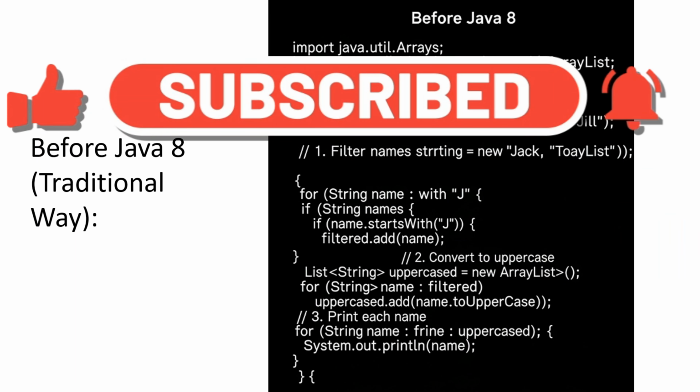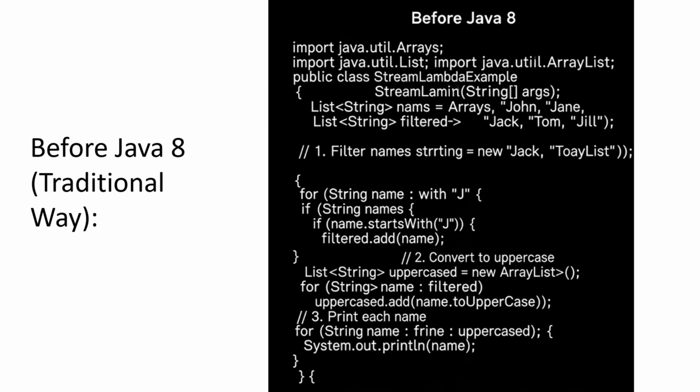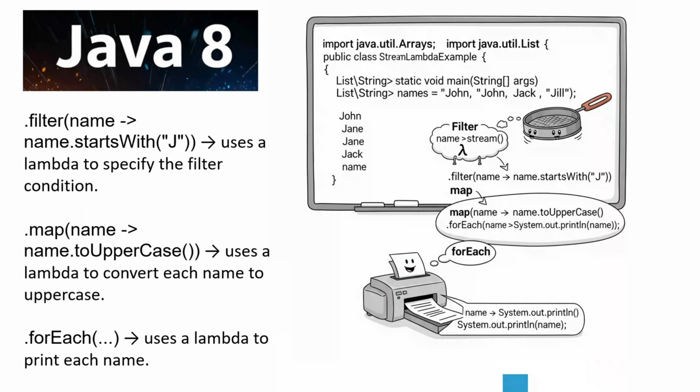Where I'm trying to make use of it. This was the traditional way, where that was done separately and in a very cumbersome way. Now when it comes to Java 8, these are much more readable and written in a better way. Let's look at the program over here. The filter that we have written takes that particular predicate, that is the condition, and it is using the lambda expression to specify the filter that we discussed.